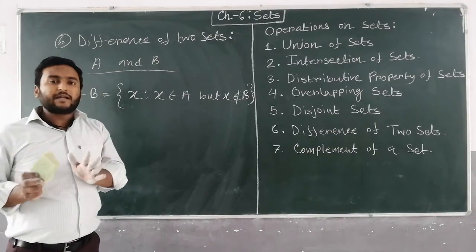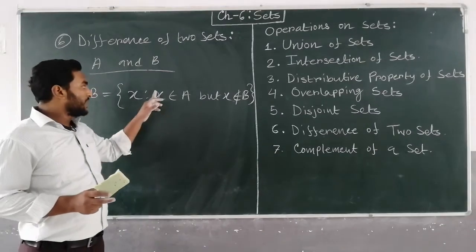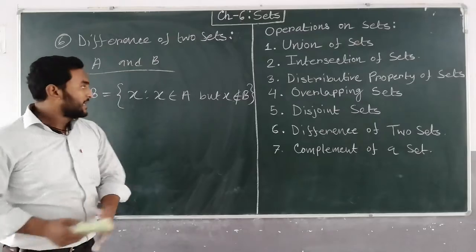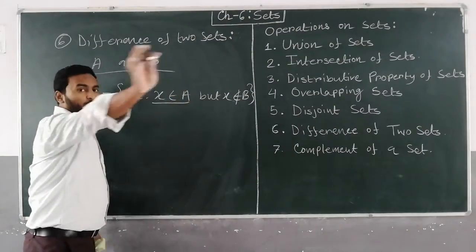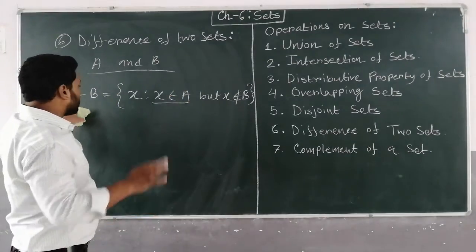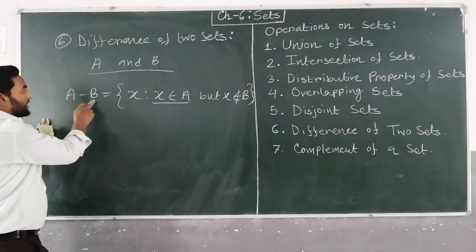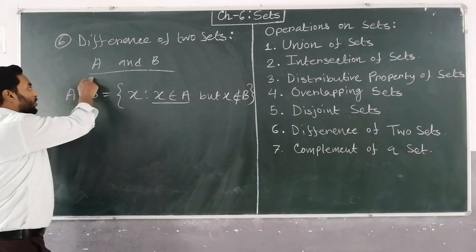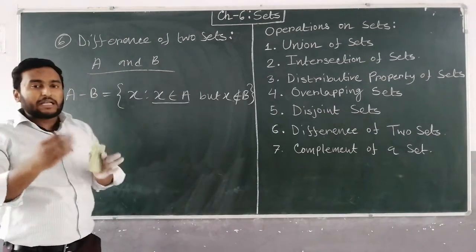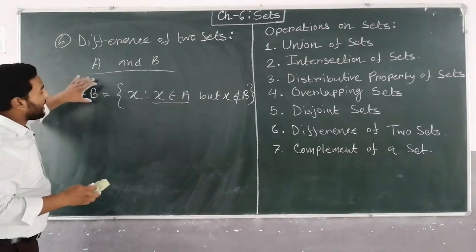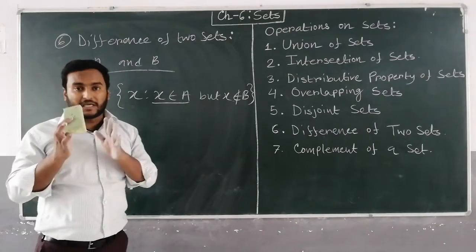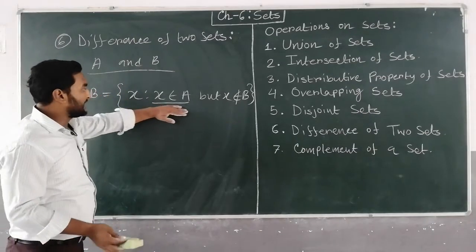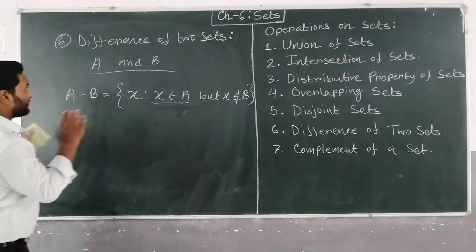So the element that only belongs to A, not to B, means the common part will be excluded. See this, X belongs to A only, not to B. It is telling us that the common part will be excluded, in A minus B. Suppose some elements belong to A as well as B, that is the common part, the intersection part. That part will be excluded, so only the part where X belongs to A will remain. Let's make it clear with an example.